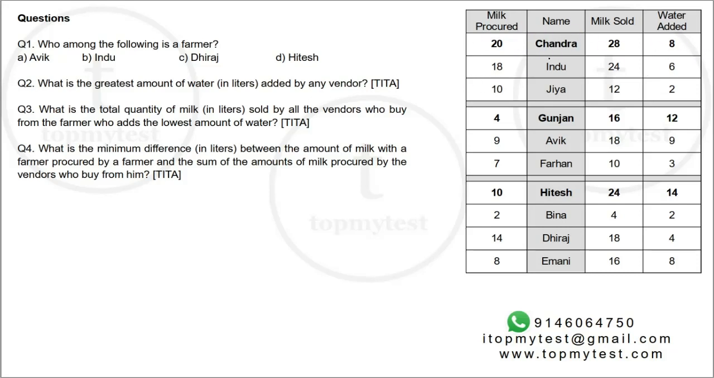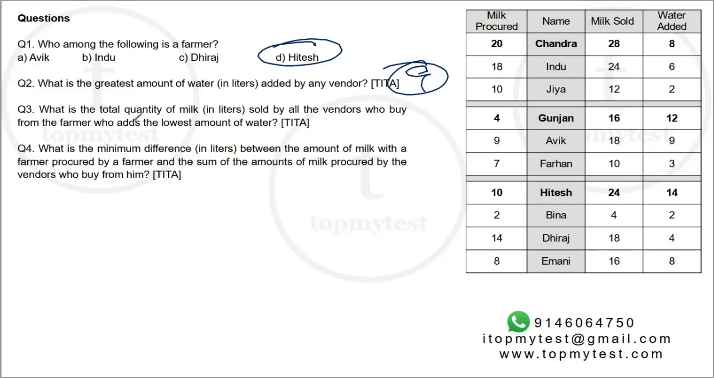We also know who is the farmer, who are the vendors. We can answer the questions. All right, let's see. Who among the following is a farmer? We have already answered this. Hitesh is a farmer. Question number 2. What is the greatest amount of water in liters added by any vendor? Any vendor, not these bold ones. The highest is 9. Avik.